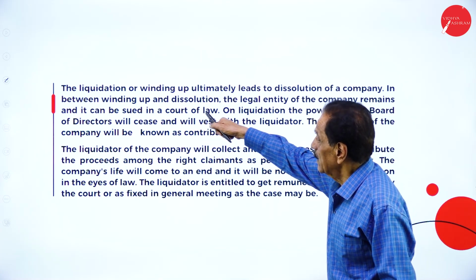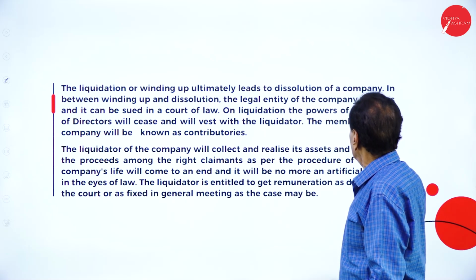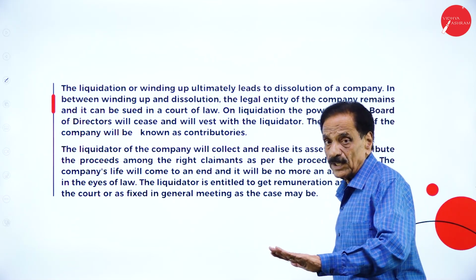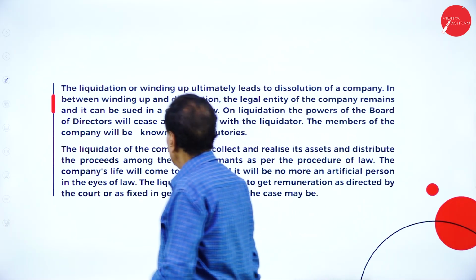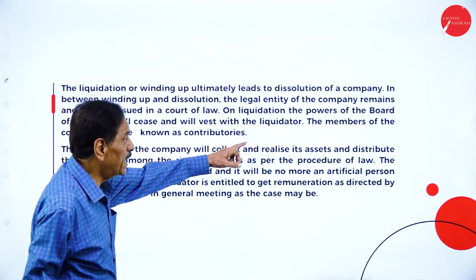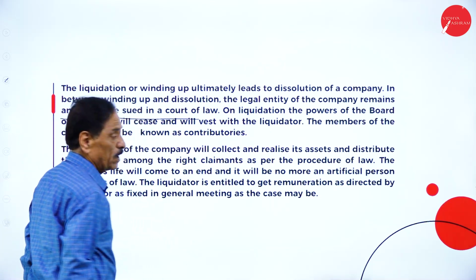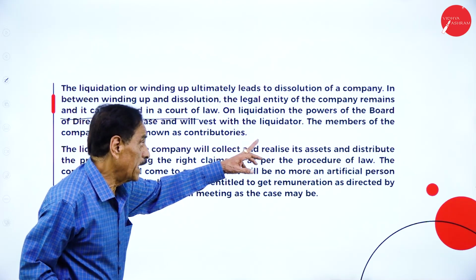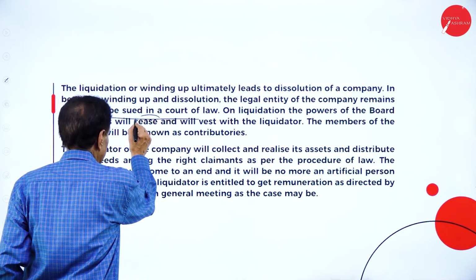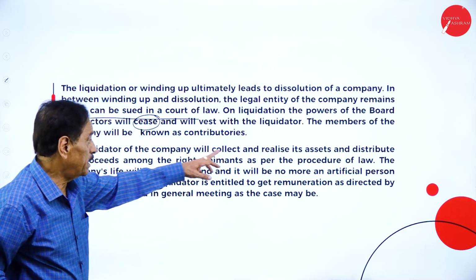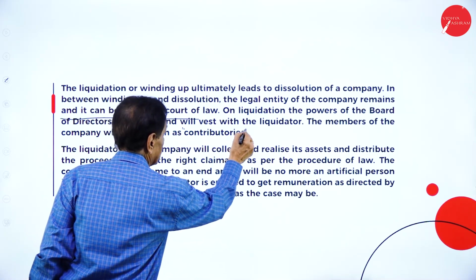Liquidation or winding up ultimately leads to the dissolution of a company. Liquidation means closing down of a company. In between winding up and dissolution, the legal entity of the company remains and it can be sued in a court of law. On liquidation, the power of the board of directors will cease and will vest with the liquidator. The members of the company will be known as contributors.